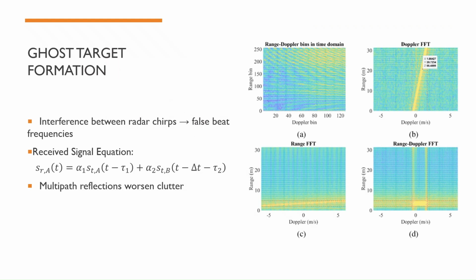So ghost targets form when two or more FMCW radars operate near each other and their transmitted signals overlap. This equation right here shows how the received signal at radar A combines reflections from its own transmitter and interference from another transmitting radar, radar B. This second term introduces an extra frequency component that doesn't correspond to any real object. In the range-Doppler map here to the right, we can see these appear as false targets, offset in both range and velocity. Multipath reflections can make this even worse, since delayed echoes overlap with the direct return, adding extra ghosts to the display.